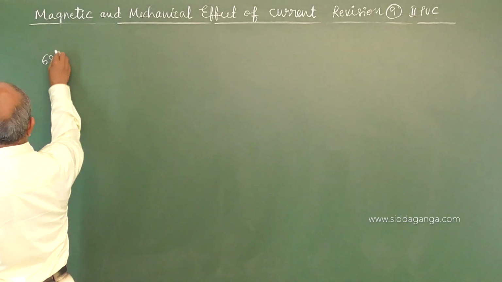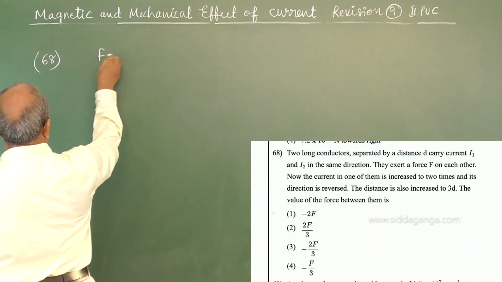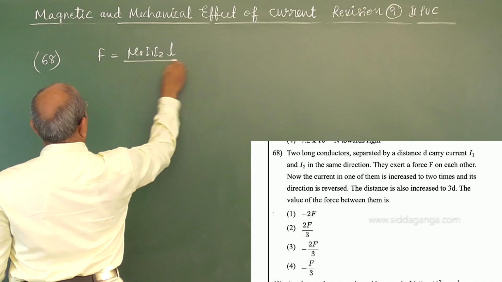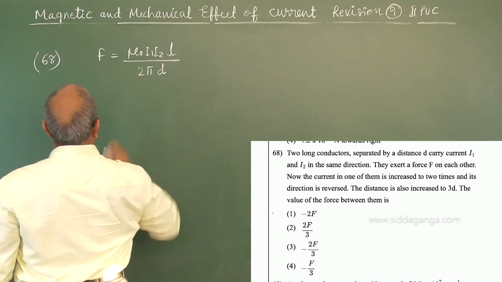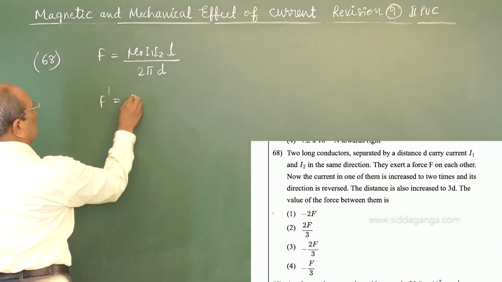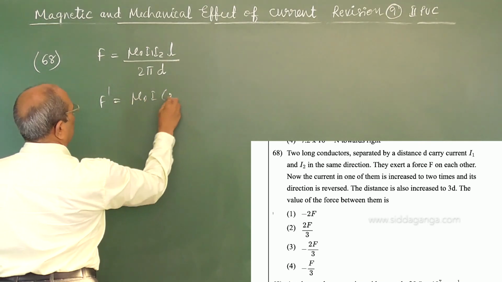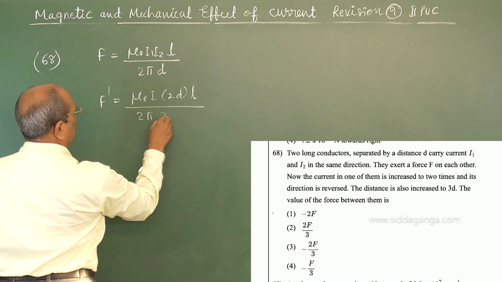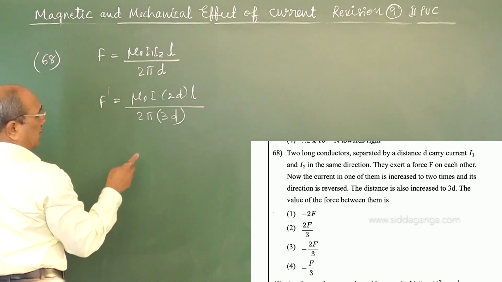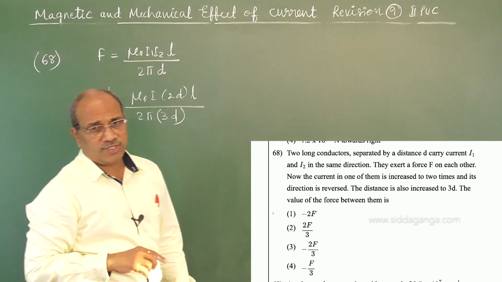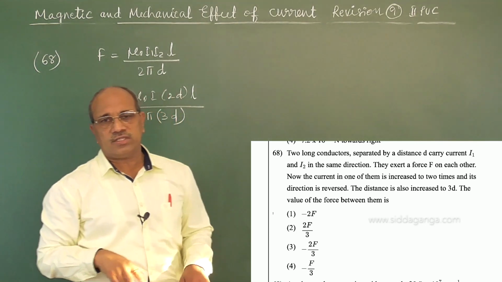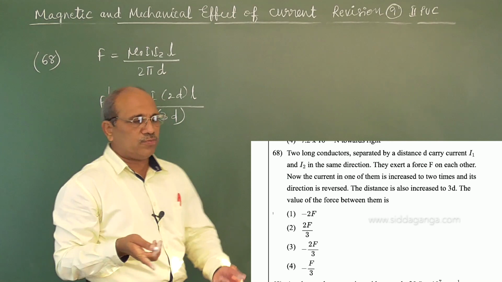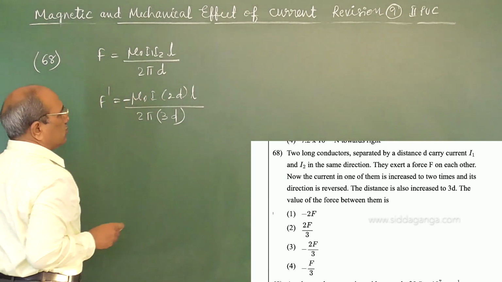First think, what is the force between the two wires carrying current? Mu naught I1 I2 L upon 2 pi d. The new thing they did is mu naught I1 into 2 I2 L divided by 2 pi into 3d. But when the current direction is reversed, the same direction would be attractive; when one direction is reversed, it becomes repulsive, meaning the force direction is changed.